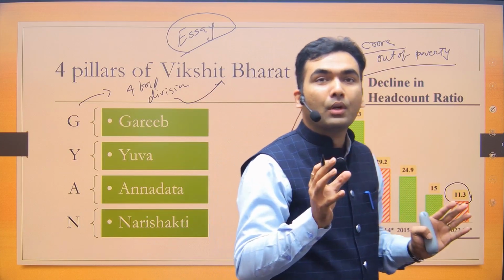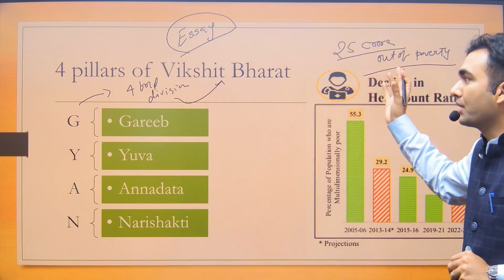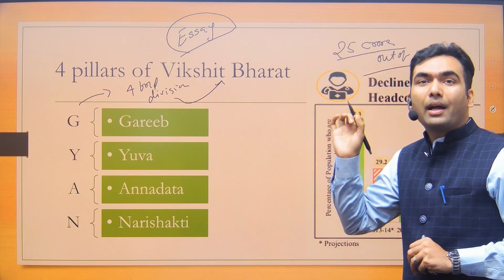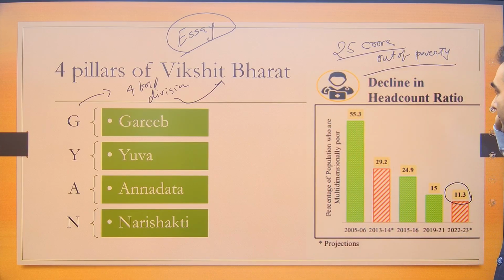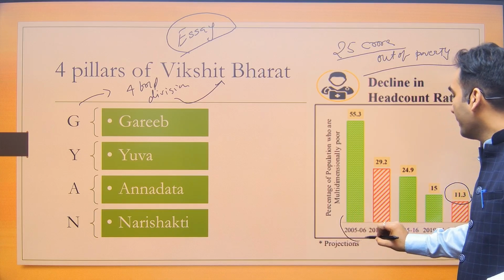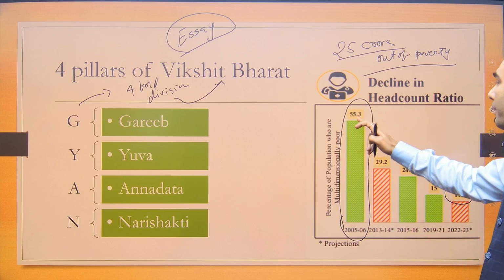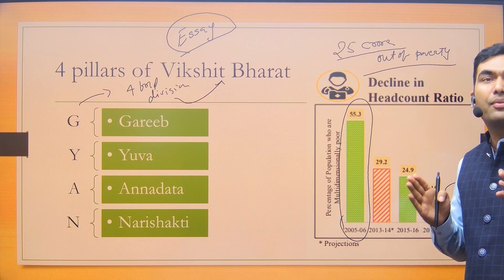So whenever you have to write an essay or any answer on poverty, you can definitely use this data that now India has less number of poor in absolute terms. Okay. You can also do the comparison that not even 20 years ago, more than 50%, 55.3% people were below poverty line. So we have had a very fast growth.